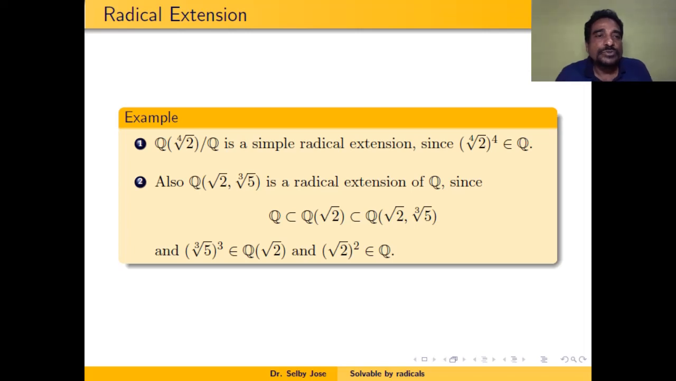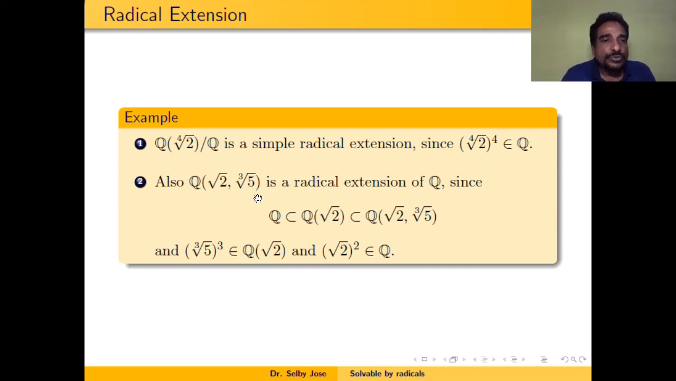So for example, Q(fourth root of 2) over Q is a simple radical extension because you can see that the fourth root of 2 raised to 4 is 2, which is in Q. This we can also represent as a radical extension, because Q is contained in Q(root 2), which is contained in Q(fourth root of 2). You know that the fourth root of 2 squared is root 2, and root 2 squared is 2. So the fourth root of 2 squared belongs to Q(root 2), and root 2 squared belongs to Q. So we can express this also as a radical extension.